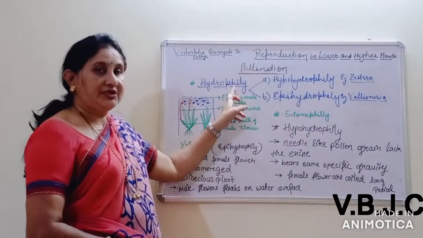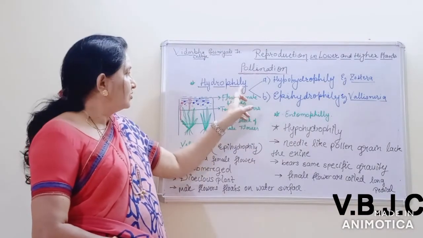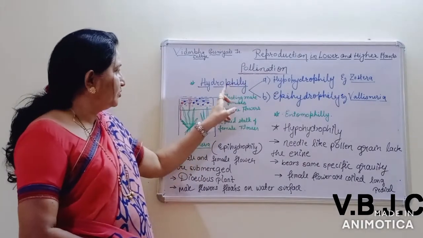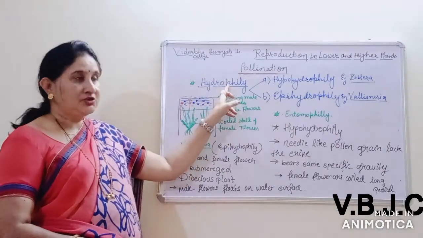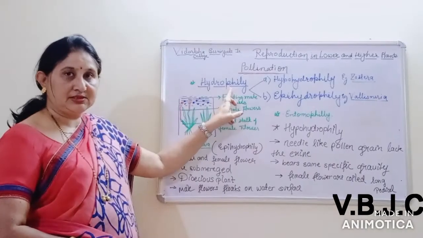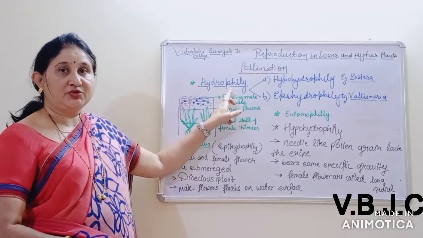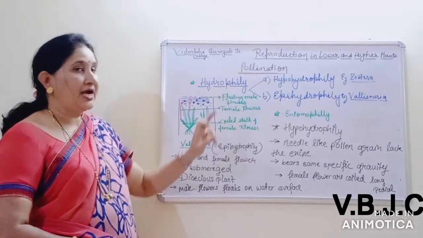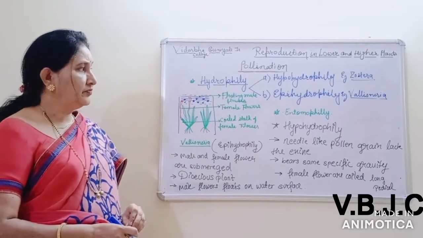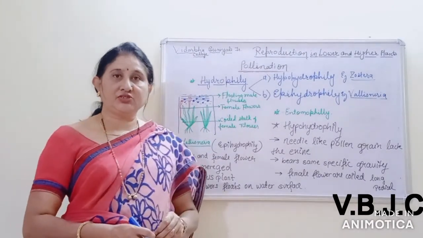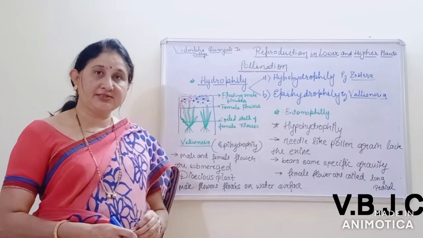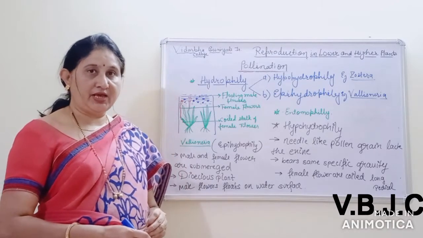Hydrophily means pollination takes place through the agency of water. Water-pollinated plants show adaptive characteristic features, and plants with this type of pollination are known as hydrophilous plants. The floral adaptations of hydrophilous plants are that the flowers are very small, unisexual, and inconspicuous. There is a lack of nectar and fragrance.